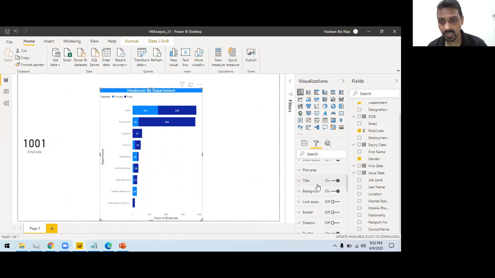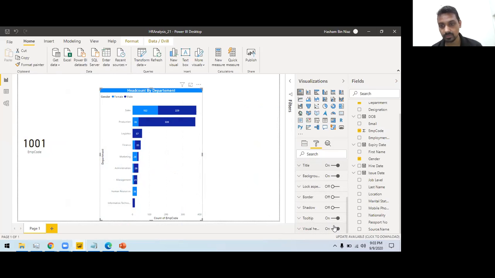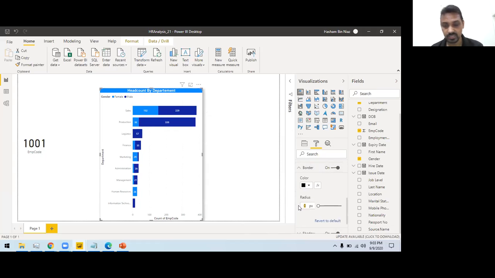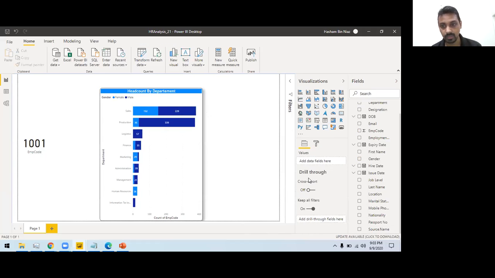Any question you can ask. There are different properties, like the visual header. This is called the visual header. If I turn this off, it will not appear in my reading view. Currently I am in the editing view. Okay, tooltip. Tooltip is what appears when I hover around; it will show me the information. If I turn this off, it is not appearing, so I will leave this off. Shadow, this is the shadow thing. If you want, you can have the shadow. Similarly with the border, you can have the border with a radius of 10. So I have the border available.